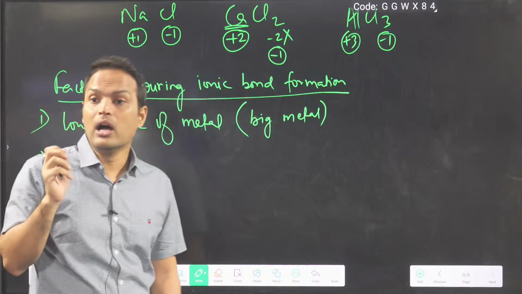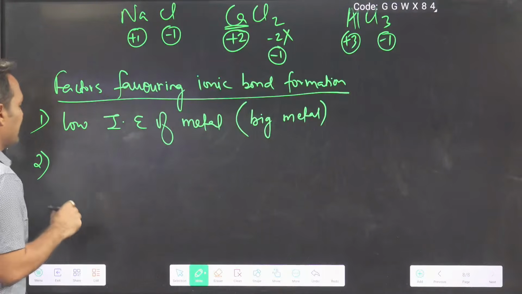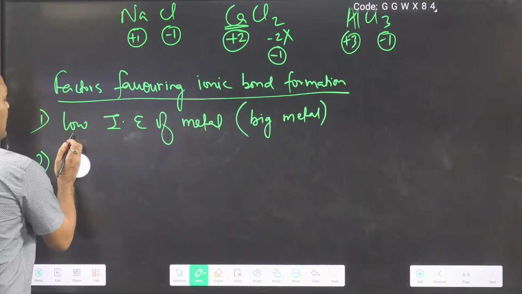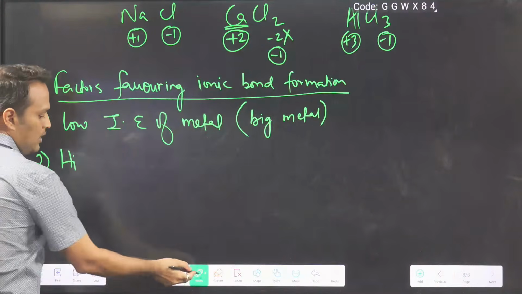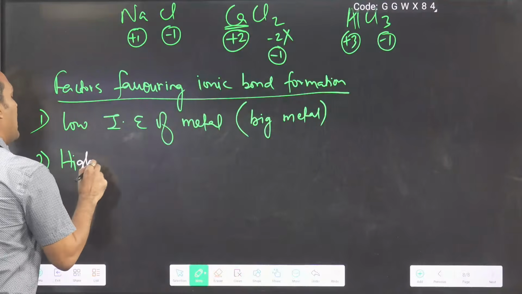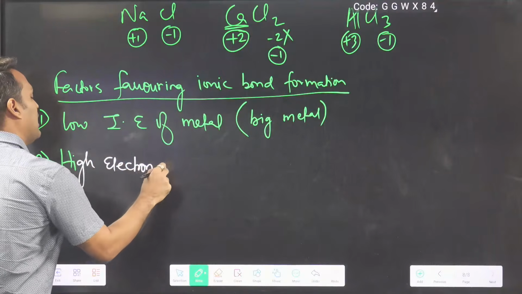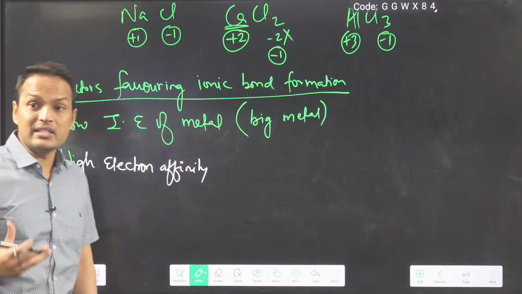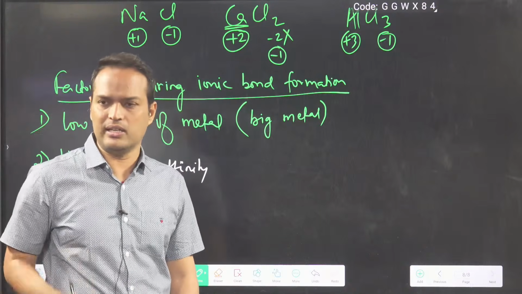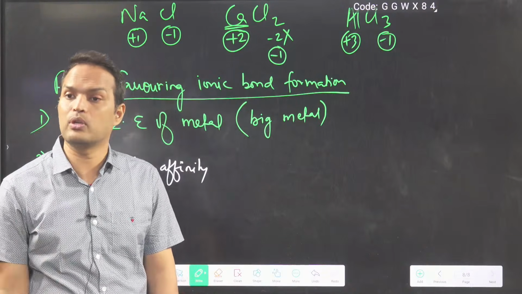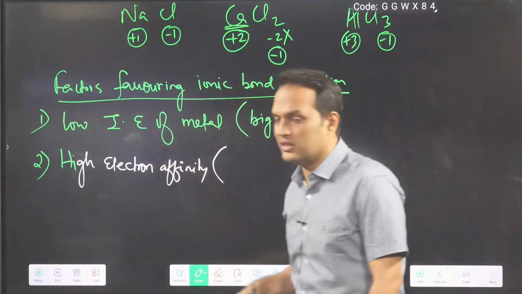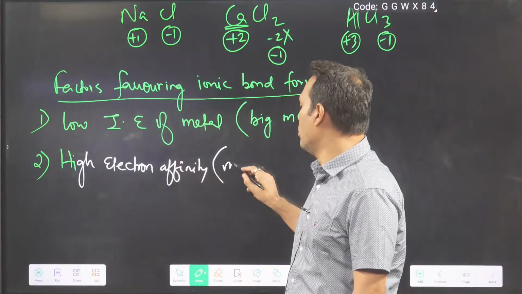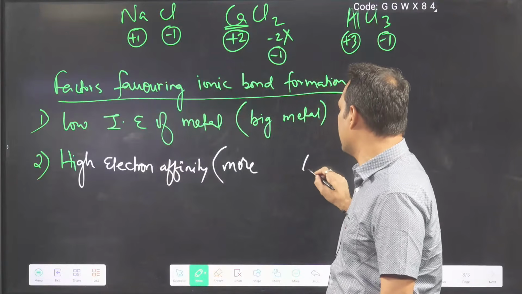Second part: now you have to make the anion. How will you make the anion? By gaining an electron. Gaining an electron means electron affinity. So the next point I will write is high electron affinity. Like Cl, you know that Cl takes electrons easily; it has the highest in the periodic table. You can also say this in terms of electron gain enthalpy.